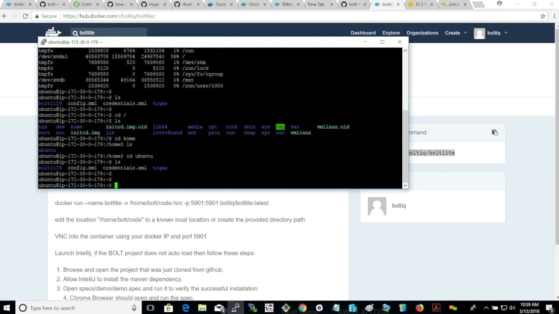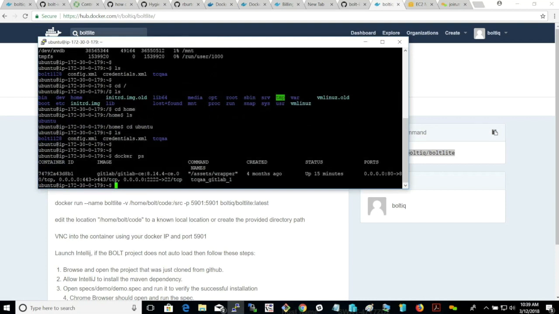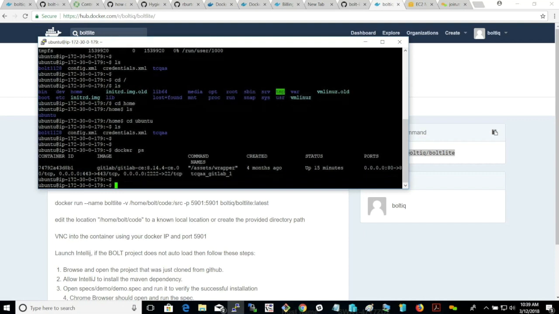In this particular case, it's Ubuntu, and we're just going to ensure Docker is installed and up and running. That's the only requirement, to have Docker up and running on your Linux box. If you don't have Docker installed, you can go to the Docker website and look for instructions on how to install Docker, just a few commands.